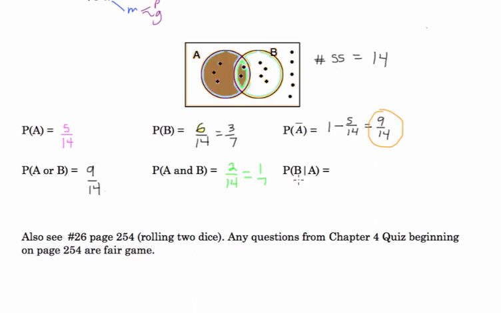Last one, probability that you're in B, circle B, given that you're in circle A. So what that does is, the given that you're in circle A just reduces our sample space just to circle A. So we're just looking at the part that's highlighted in brown. So what's the probability that you're in circle B given that you're in the brown area? Well, there's 2 people that are in B that are in that brown area. So there will be 2 people out of that reduced sample space of 5. So 2/5.